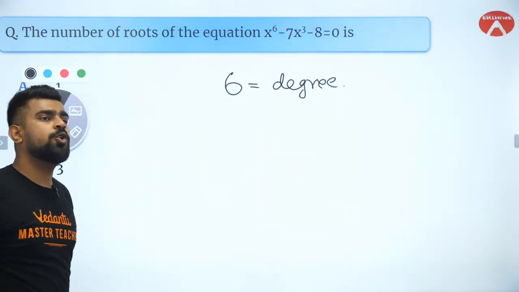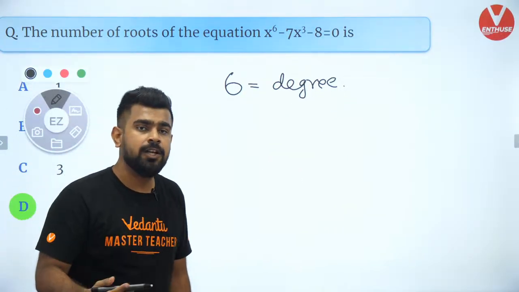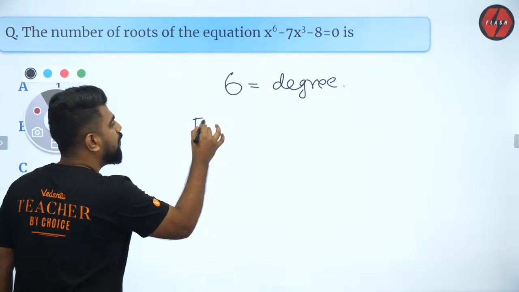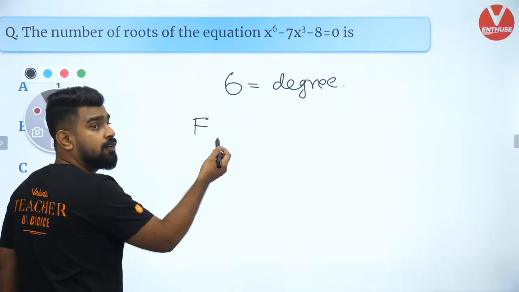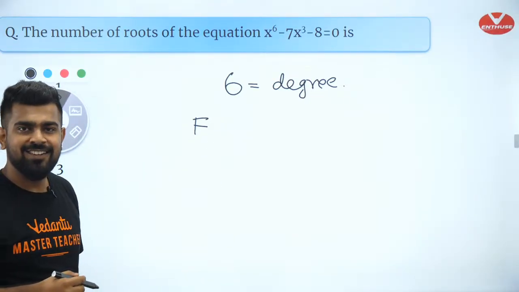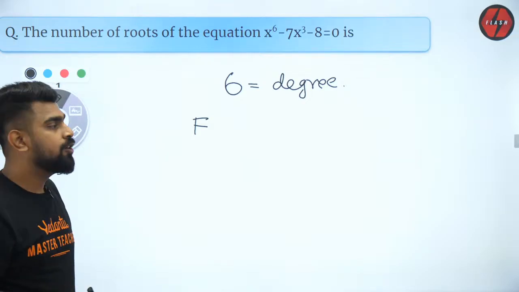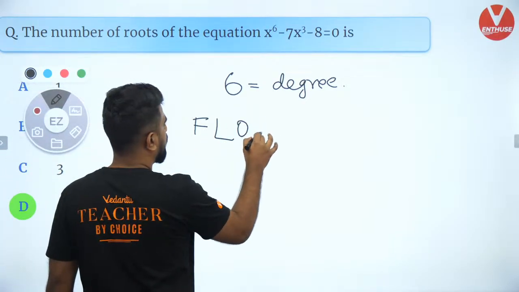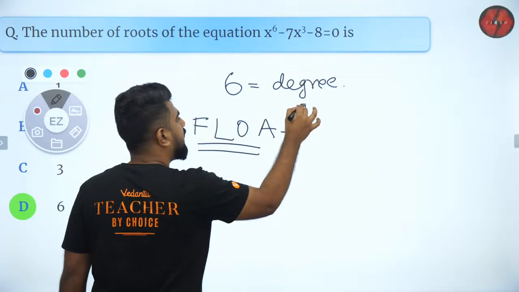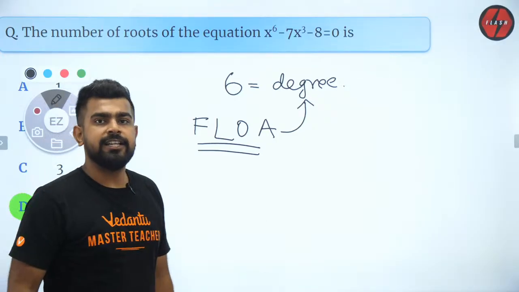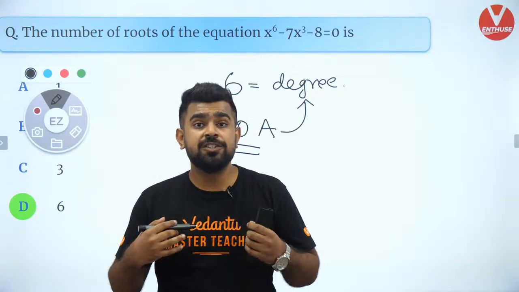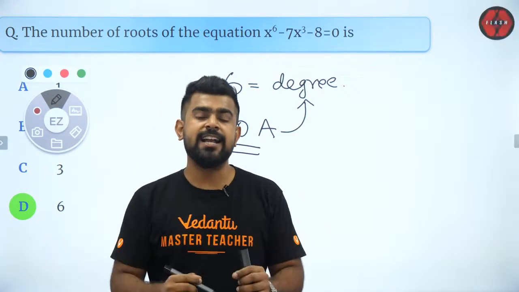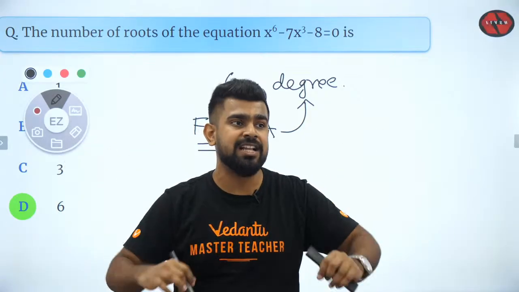And how do you say that the answer is 6? We say that the answer is 6 by the Fundamental Theorem of Algebra. Do you guys remember it or not? That says that a 6th degree equation will have 6 roots. And like I said, roots can be real or imaginary.